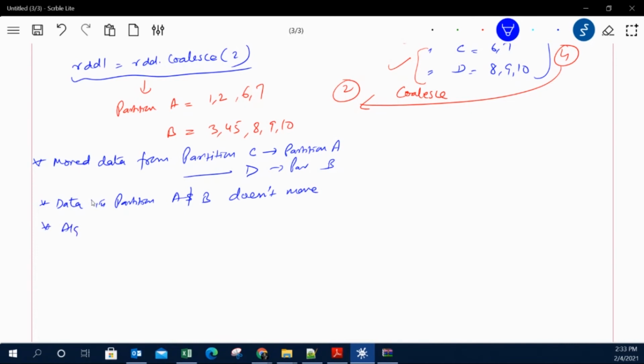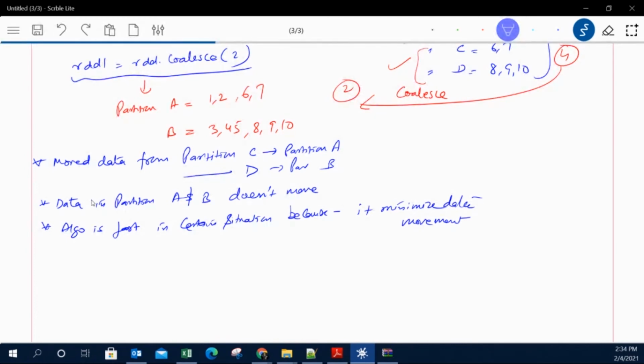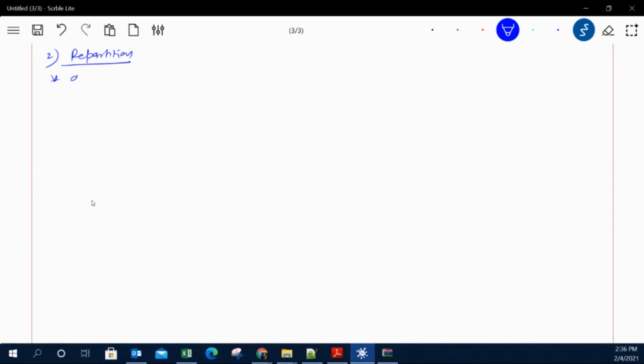Okay, now this algorithm or this function is fast in certain situations, not every time. In certain situations it is very fast, because it minimizes the data movement. Okay, so this is the coalesce function. Coalesce basically does 2 things: it avoids the shuffle, and you can only reduce the number of partitions, not increase them. This is one function. The second function is repartition. Now this repartition function allows you to both increase and decrease. So it will help you in increasing, and it will help you in decreasing the partitions.